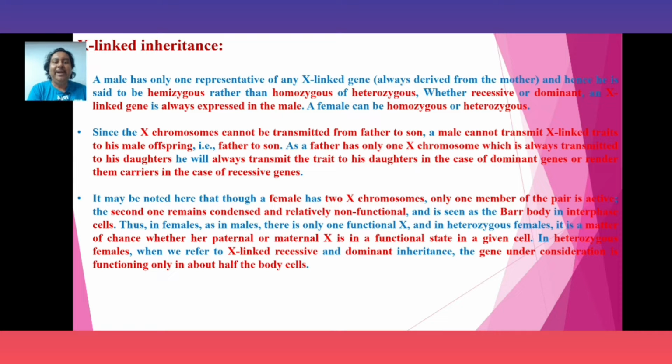It may be noted that though a female has two X chromosomes, only one member of the pair is active. The second one remains condensed and relatively non-functional and is seen as a bar body in the interphase cell. Thus, as in males, there is only one functional X in females, and in heterozygous females it is a matter of chance whether her paternal or maternal X is in a functional state in a given cell.